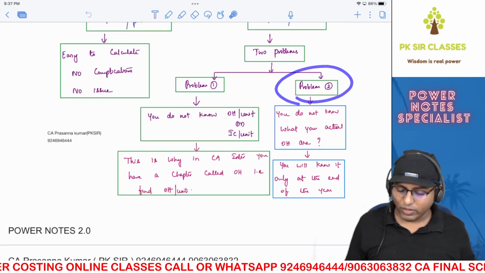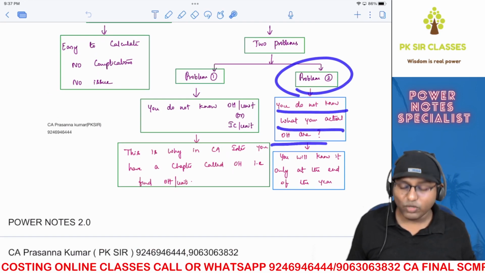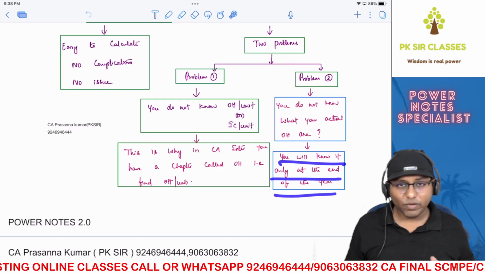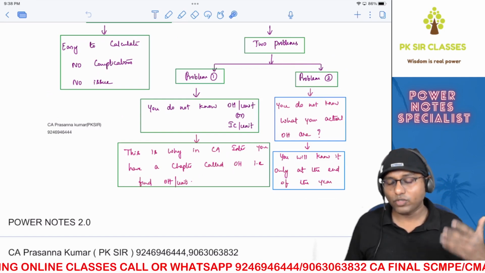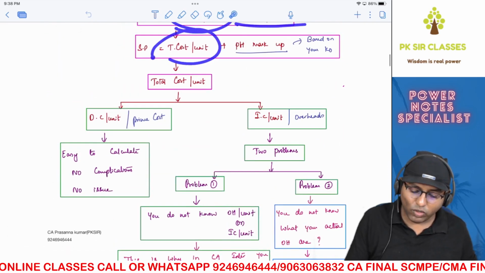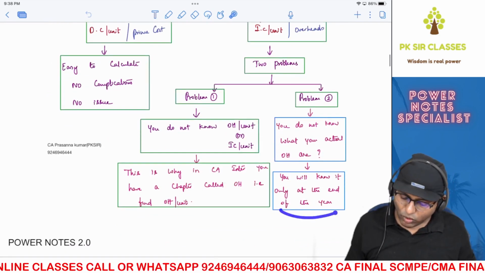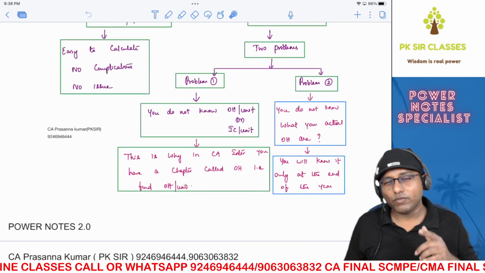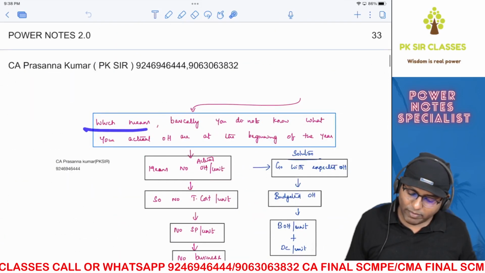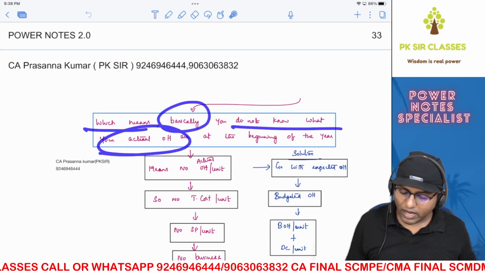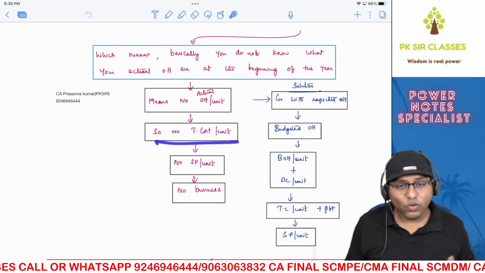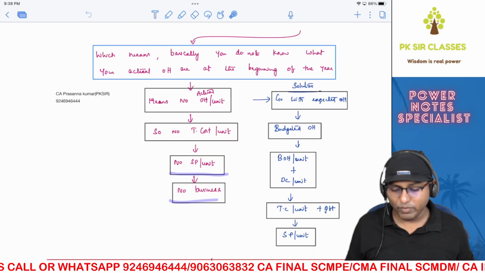There is a second problem as well. What is that second problem? You do not know what your actual overheads are until you reach the end of the year. You will know it only at the end of the year. So at the beginning of the year, you don't know what your actual overheads are. But we need to fix our selling price from day one itself. To do that, you need to know total cost per unit from day one itself. But you don't know what your actual overheads are from day one. You understand the problem? Which means no actual overhead cost per unit, which means no total cost per unit, no selling price per unit, you can't do business.